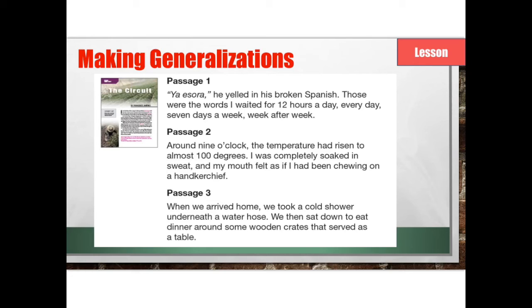If we were going to make a broader generalization about a group of migrant workers today, what would we need? Well, we would probably need some more examples or more facts.